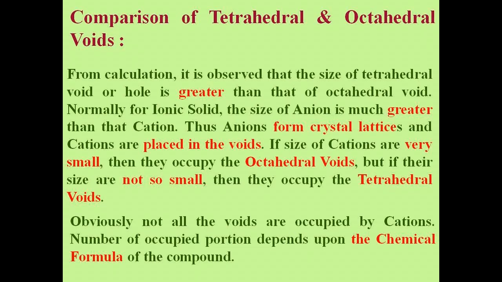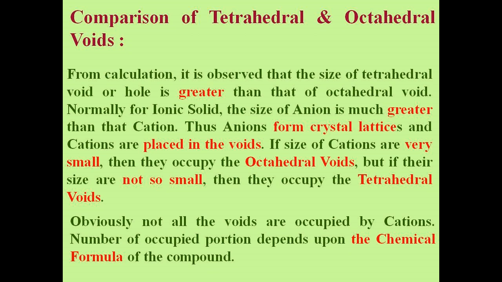Now we discuss briefly the comparison of tetrahedral and octahedral voids. From the calculations, it is observed that the size of a tetrahedral void is smaller than that of an octahedral void. Normally, for an ionic solid, the size of the anion is much greater than that of the cation. Thus, anions form crystal lattices and cations are placed in the voids.